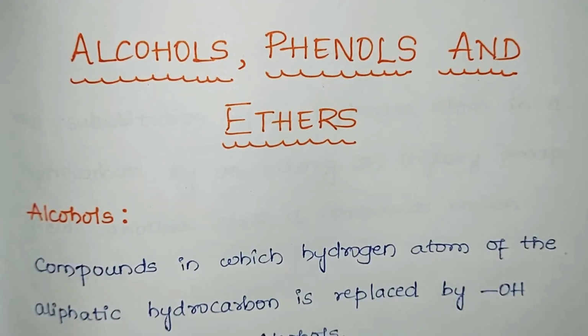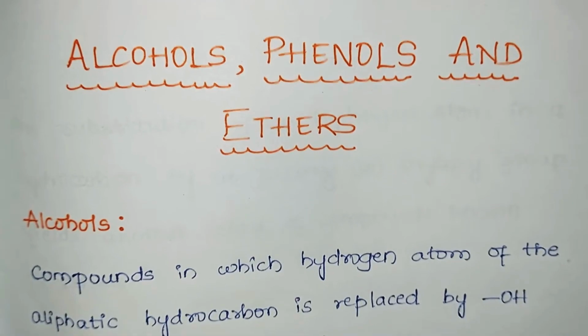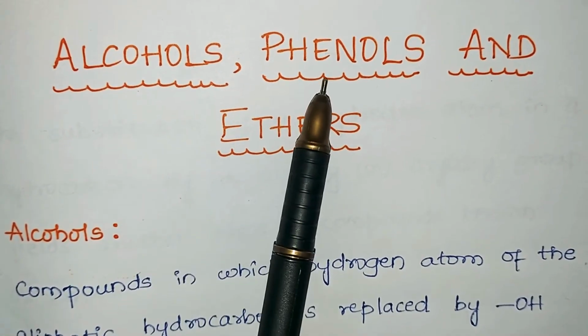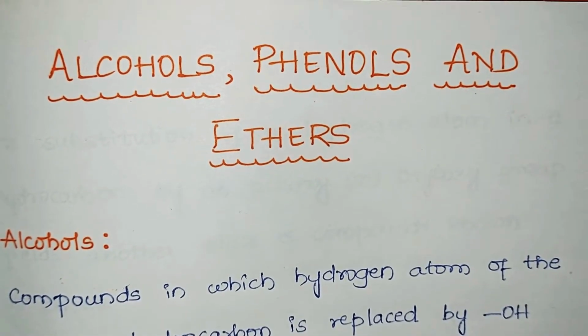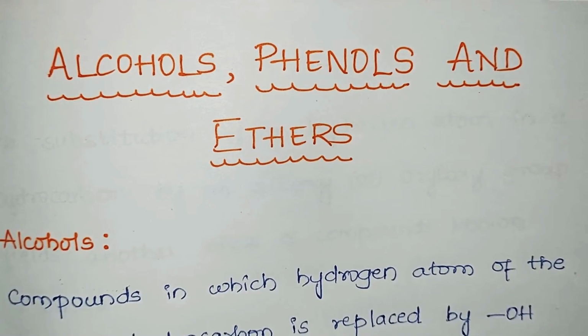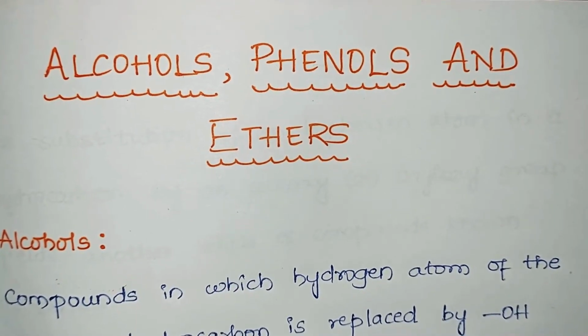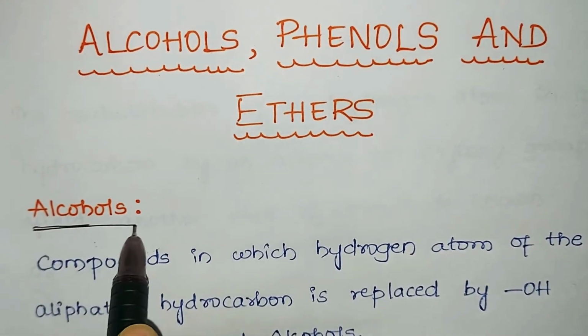Hello students. So I have completed haloalkanes and haloarenes. We'll be starting with the new lesson, that is alcohols, phenols and ethers. We have discussed in the previous video about haloalkanes and haloarenes. We have seen their properties, physical as well as chemical properties and preparation. In this video, we'll be discussing alcohols, phenols and ethers. So we'll begin with alcohols.